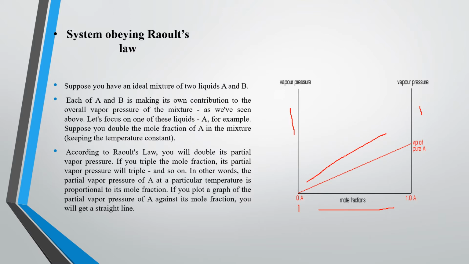In other words, for a liquid mixture which obeys Raoult's law, the total vapor pressure lies between the vapor pressures of the pure liquids. And the total vapor pressure of the mixture will be the sum of the partial vapor pressures, right? So the total vapor pressure P is equal to the vapor pressure of A plus the vapor pressure of B, right? So this is the total vapor pressure.